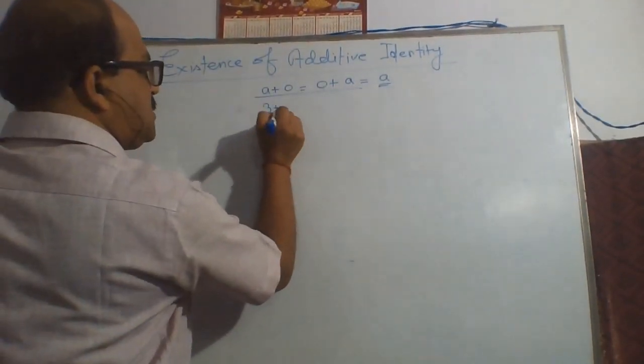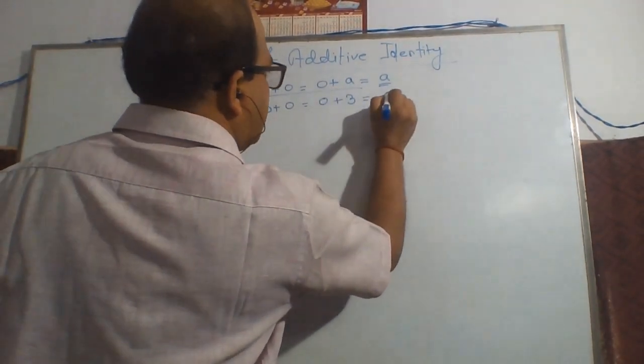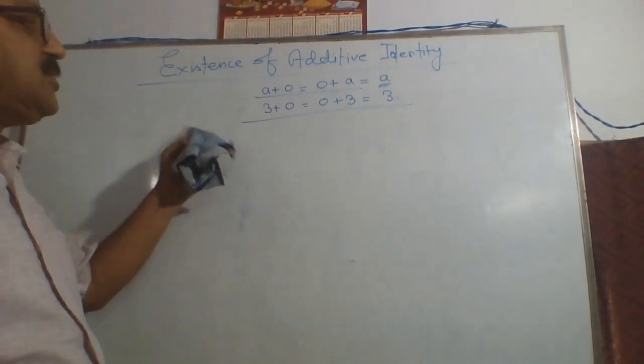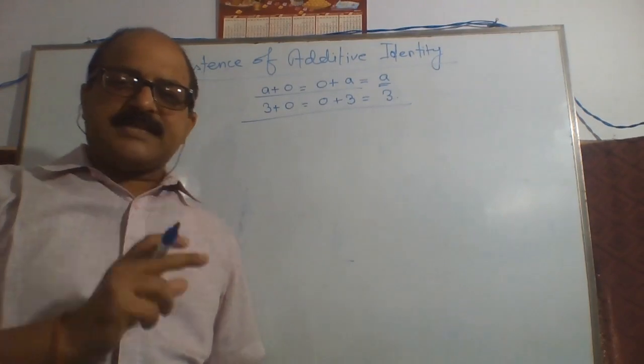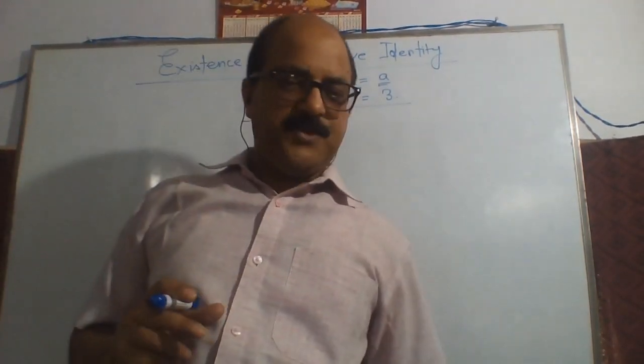3 plus 0 is equal to 0 plus 3. We got the value 3. So we have already said 0 is the additive identity.